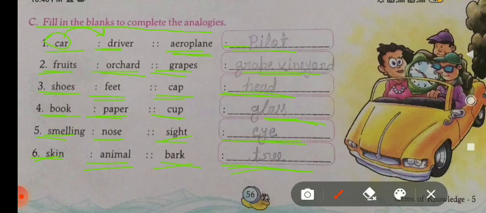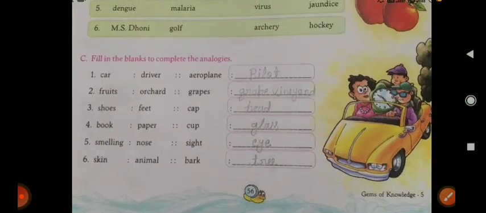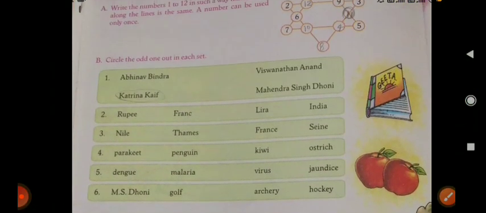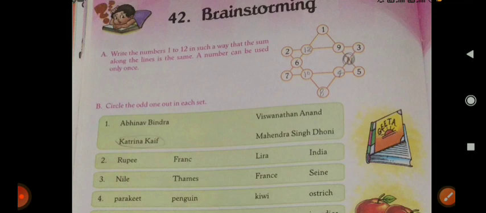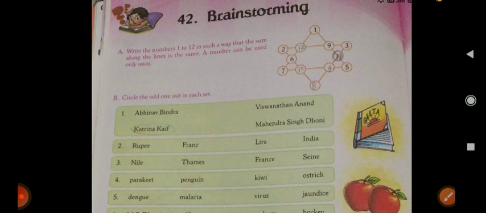That's all for today. You have to complete all the exercises in your book of chapter 42, and in the next class we will do our chapter 43, puzzle time.